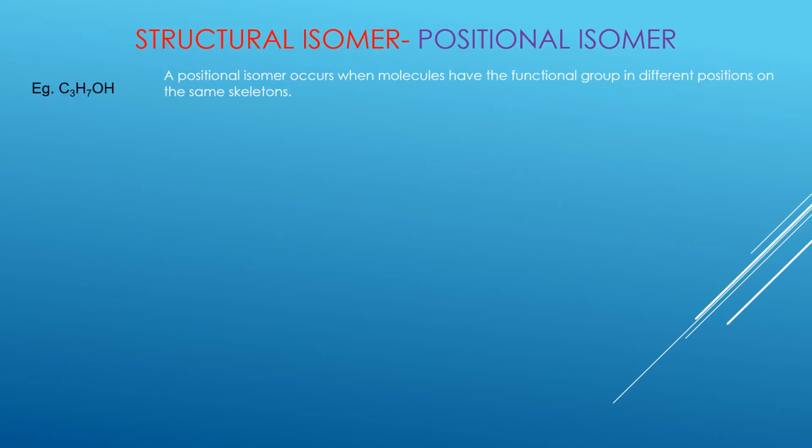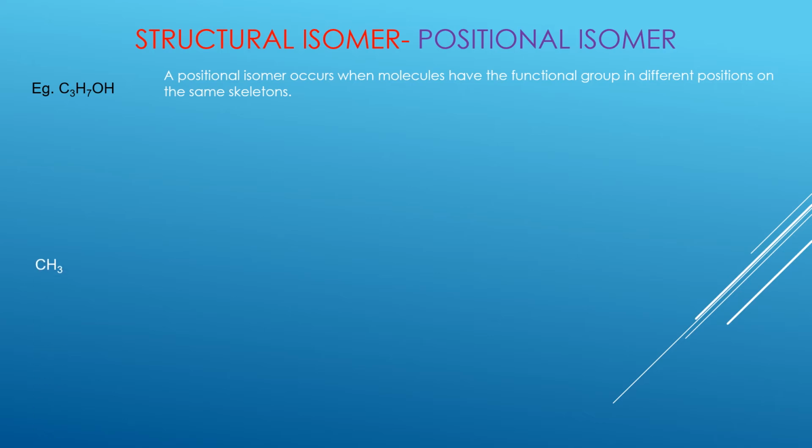Now we look at the second type of structural isomer, which is called a positional isomer. In a positional isomer, the position of the functional group is going to change. So let's look at one example. We have C3H7OH. The presence of OH in a molecule indicates that it's an alcohol. Let's see how many possibilities we have to position the OH group.